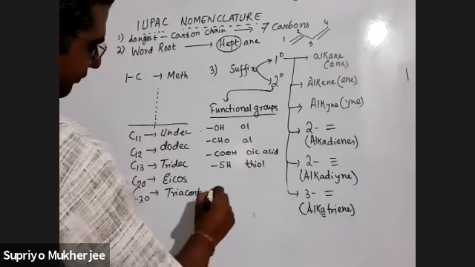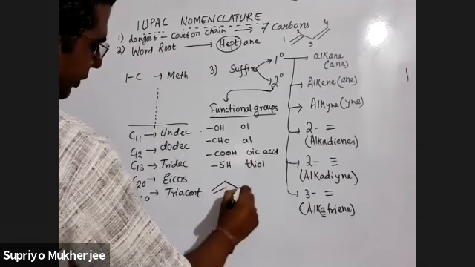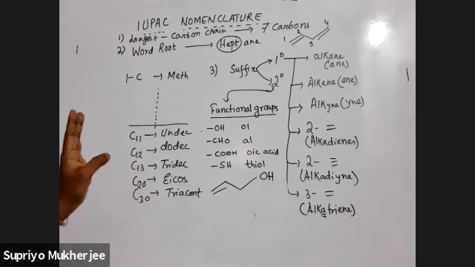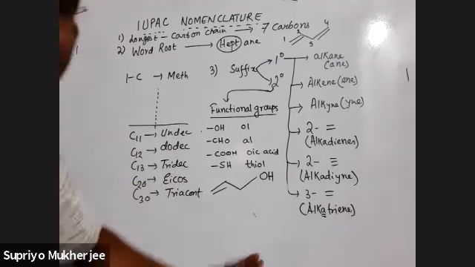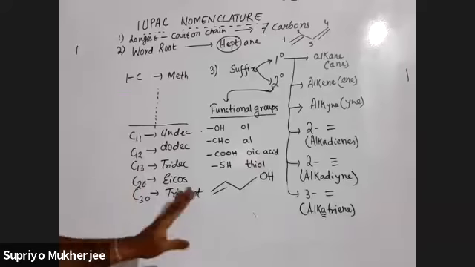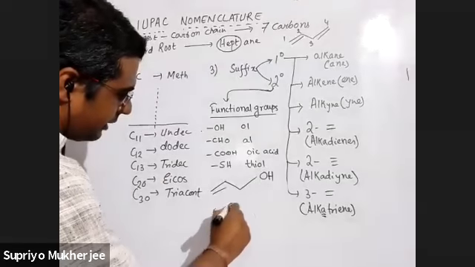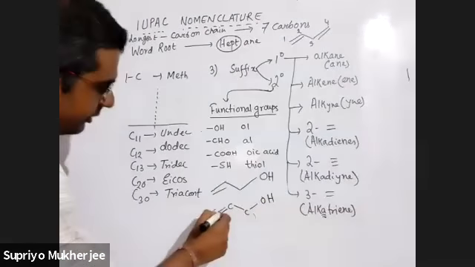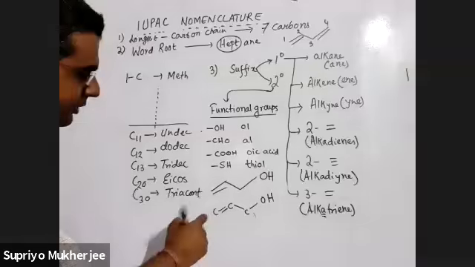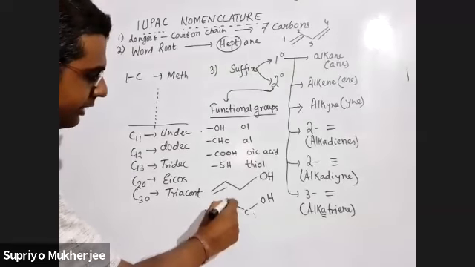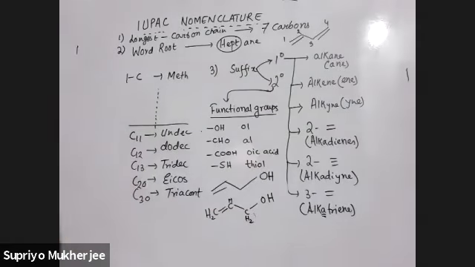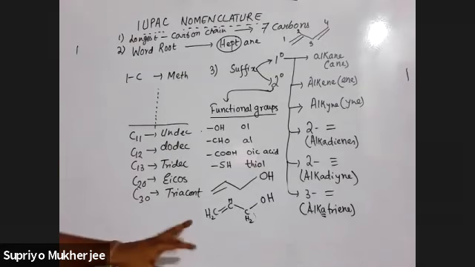So we'll take an example with bond line, because nowadays we have to do bond line. So let's do this one. Okay, first of all we have to find out the longest chain. ठीक है ना? So if you are not comfortable, which most of the people are not, what I have seen, then please write the normal structure like this. First of all do this double bond. हो गया ना? Double bond. How many hydrogen required? 2 hydrogen. How many hydrogen required? 1 hydrogen. How many hydrogen required? 2 hydrogen. Okay. Now you number the carbon. So from which side you should number? You can number from this side.